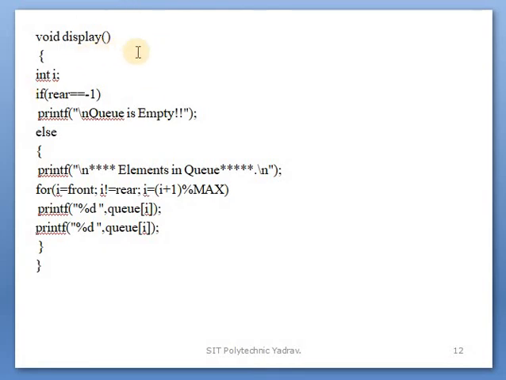Now, how will we display? First of all, when we display, we check whether the queue is empty or not. If rear is equal to minus 1, this condition is true, then empty will be displayed, meaning the queue is empty. Otherwise, the elements will be displayed one by one. First, the message "elements in a queue" is displayed. Then set i equal to front; while i is not equal to rear, i is incremented as i plus 1 modulus max, because it is a circular queue. While this condition is true, the elements will be displayed one by one. This printf is displayed when there is only one element in the queue; at that time the value will be displayed using this printf.